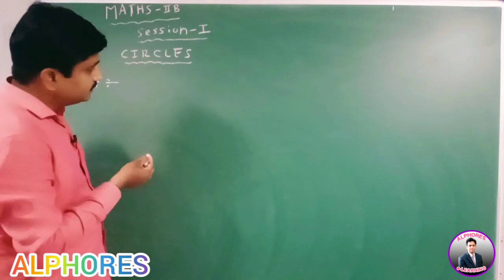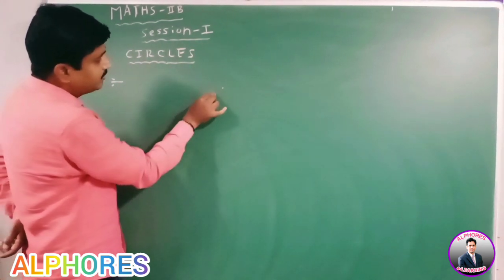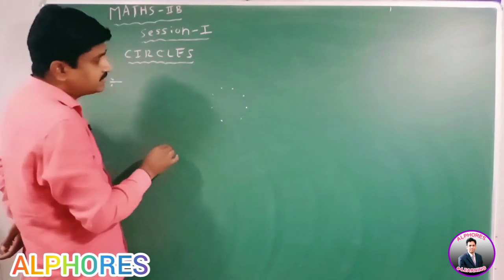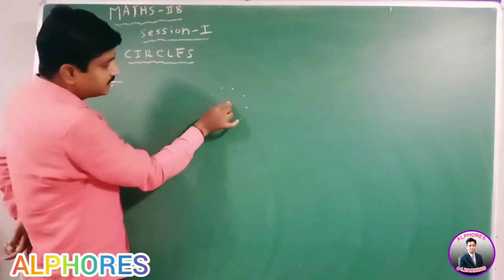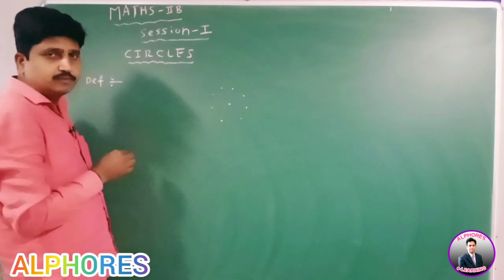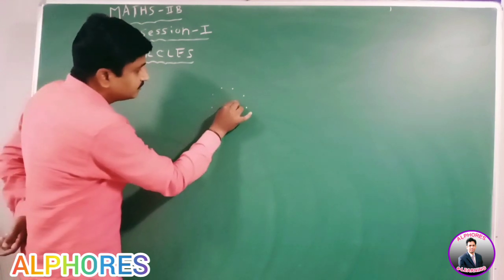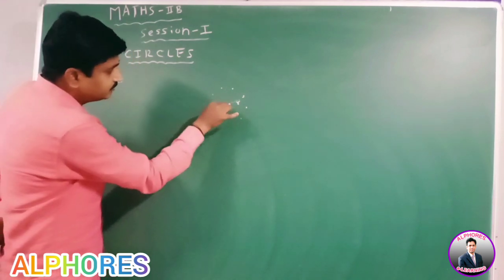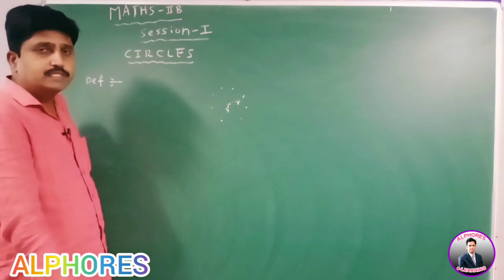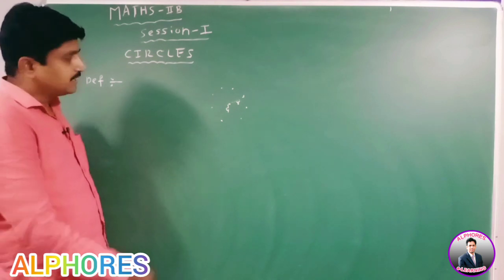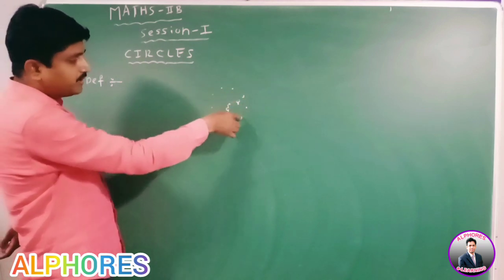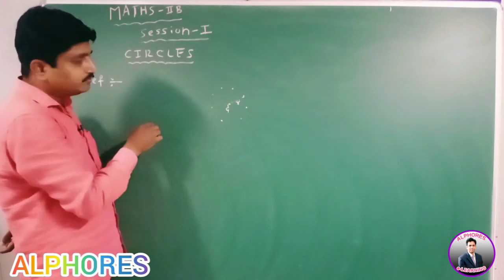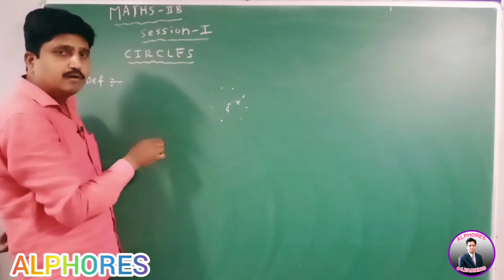Mathematically, we say that the set of all points in a plane which are at a constant distance, small r, from a fixed point C, is called a circle.